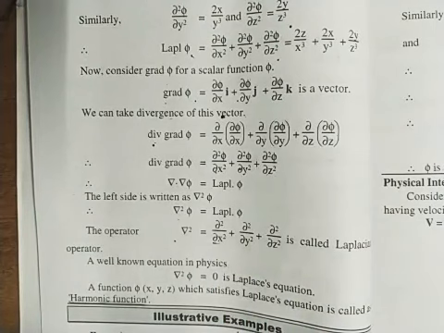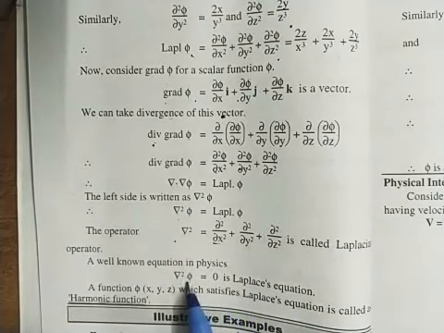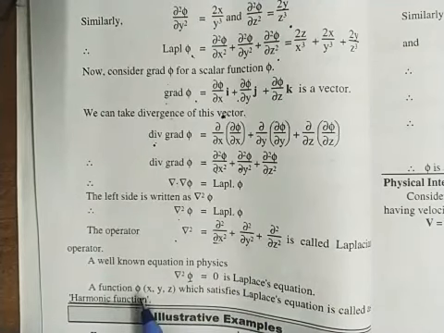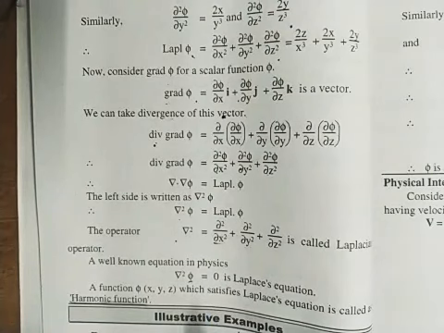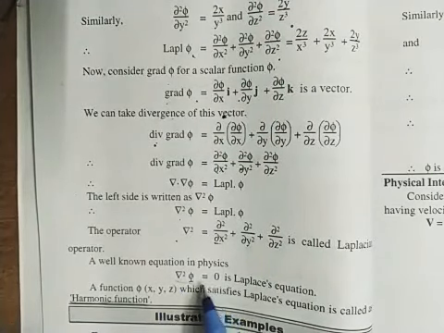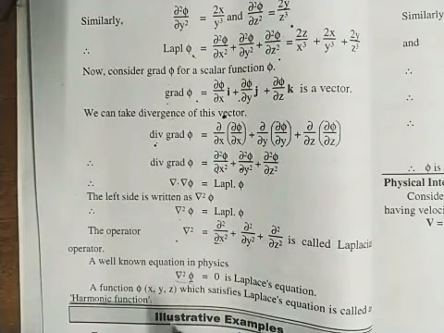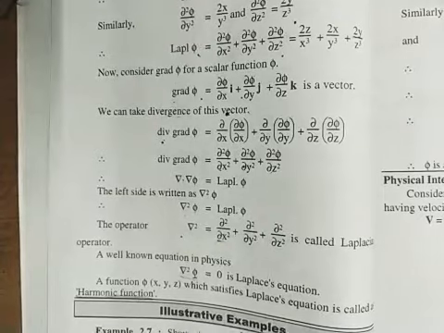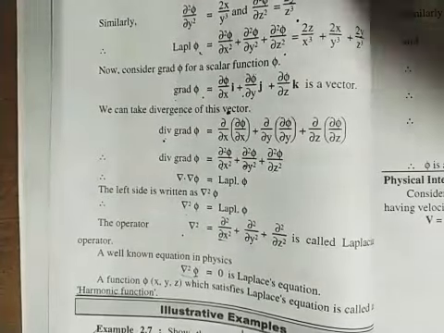Now there is a well-known equation: if del square phi is equal to 0, then this equation is called the Laplace equation. We say that a function phi satisfies the Laplace equation. And if such a function phi satisfies this Laplace equation, we call that function a harmonic function. Now let us see an example of it.